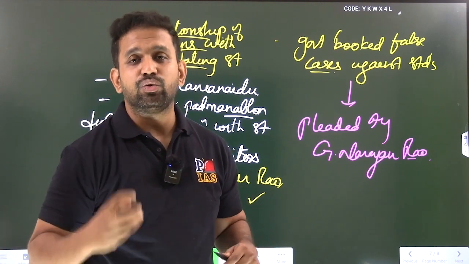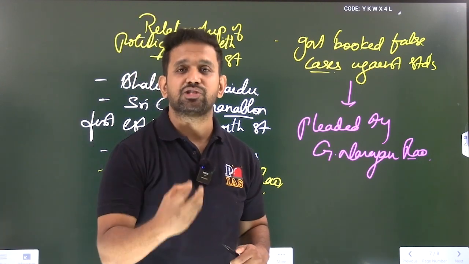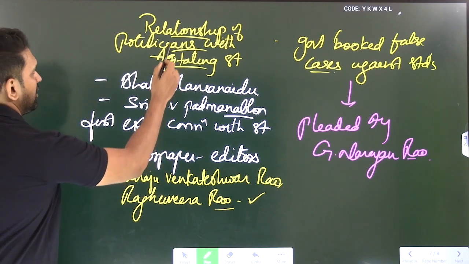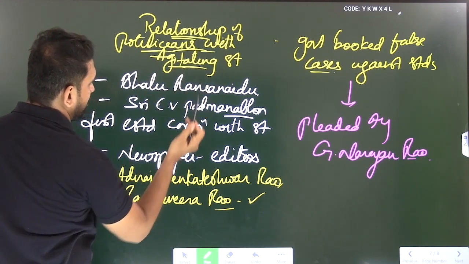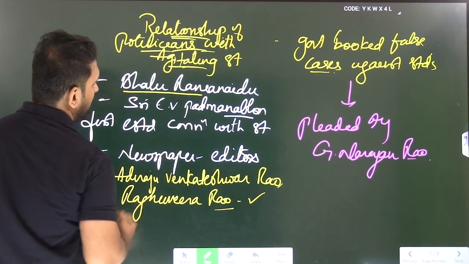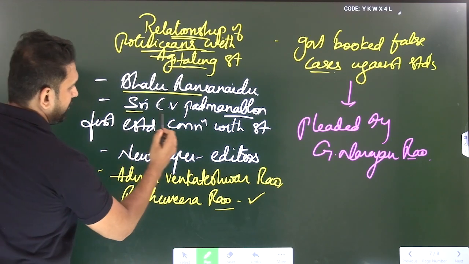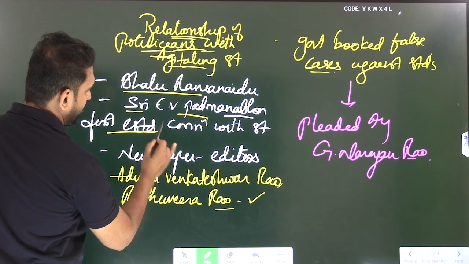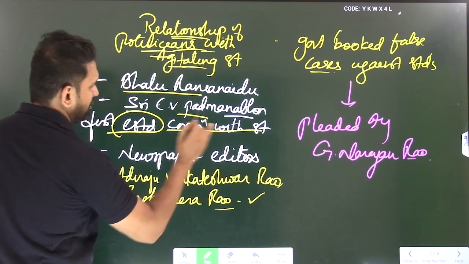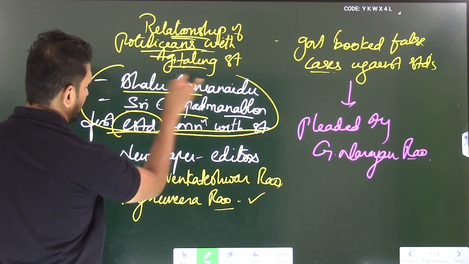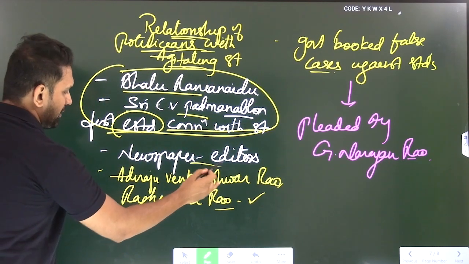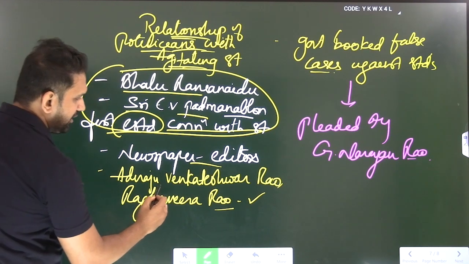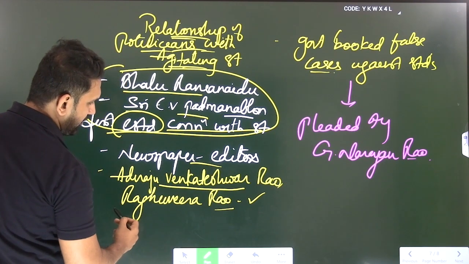So who are the MLAs who first established connections with the student unions? Relations of politicians with the agitating students: Bhalu Ramanaidu, Sri E.V. Padmanabham. First political leaders to establish connection with students. Please remember these names. Along with the newspaper editors, Adi Raju Venkateshwar Rao and Raghuveer Rao.